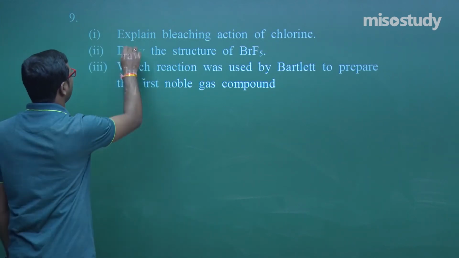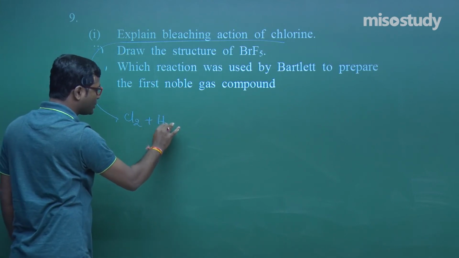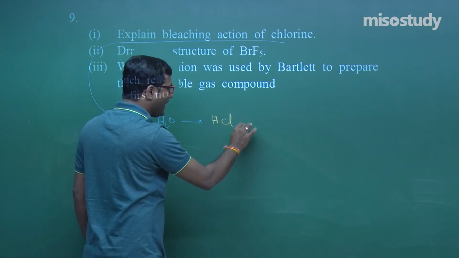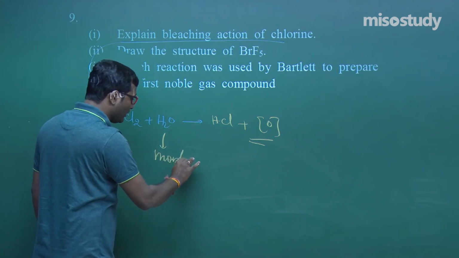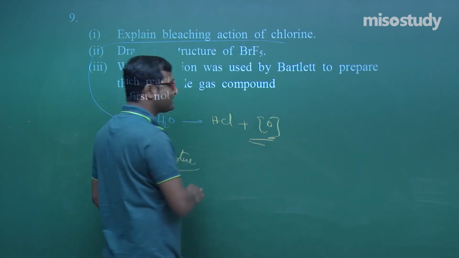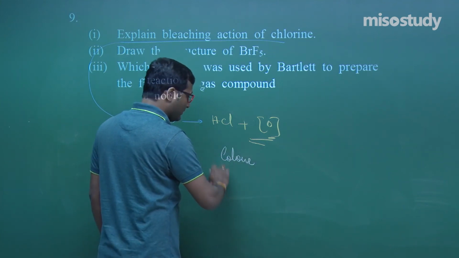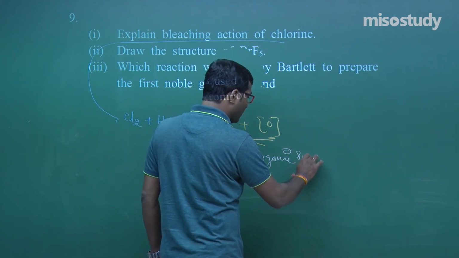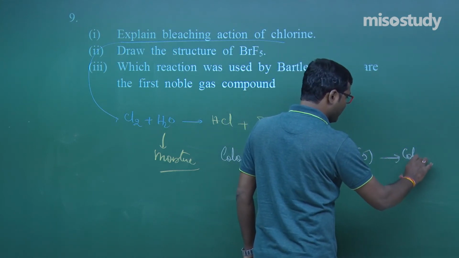What is question number 9 here? Explain the bleaching action of chlorine. It's very simple. When chlorine comes into contact with moisture, it releases nascent oxygen. This nascent oxygen shows a bleaching action, and it bleaches colored organic substances to colorless, my friend.